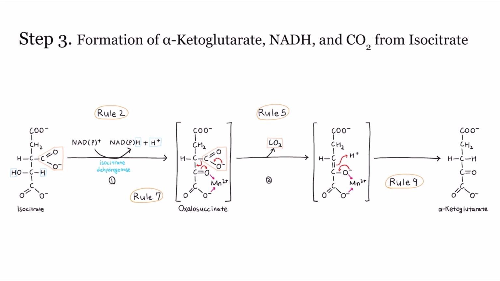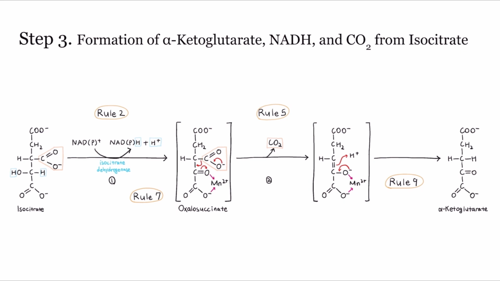First, isocitrate is oxidized by isocitrate dehydrogenase, transferring electrons to a carrier molecule NAD+, forming NADH. Rule 2 is applied in this step as an example of an oxidation reaction, specifically a dehydrogenation. Rule 7 is also applied to this step.